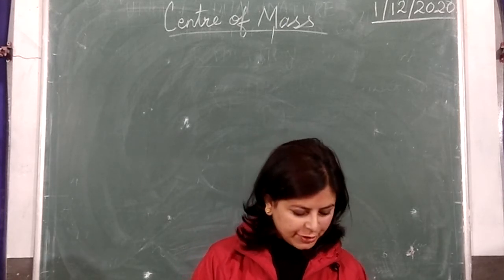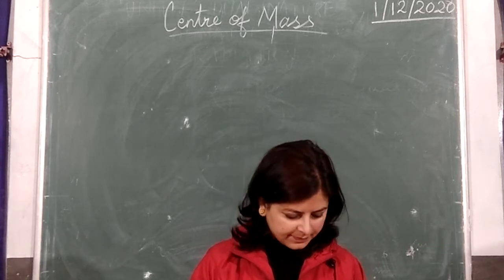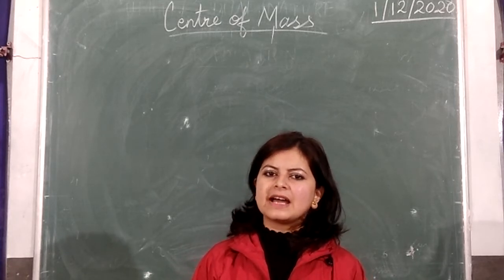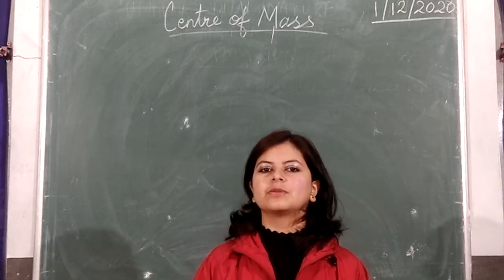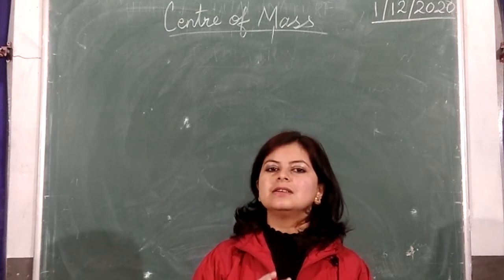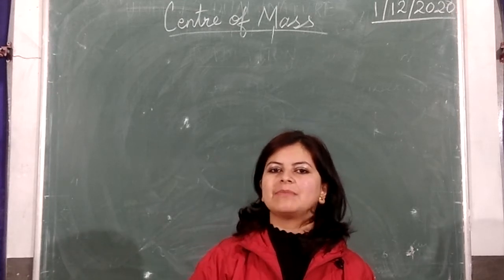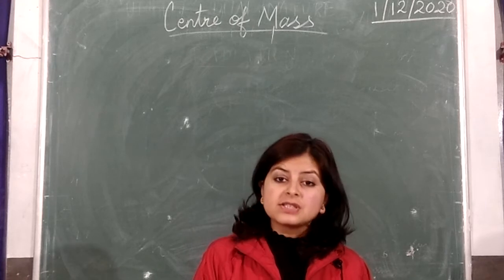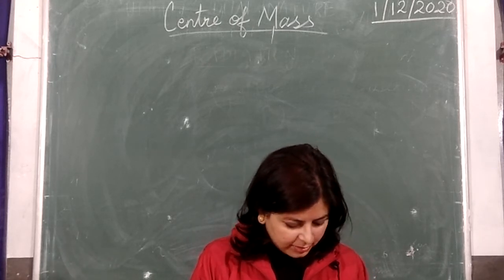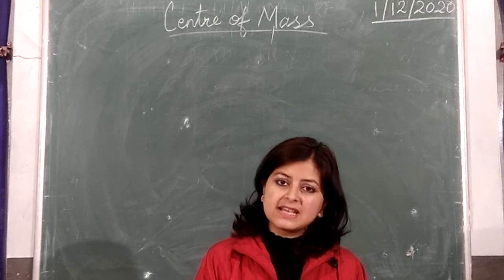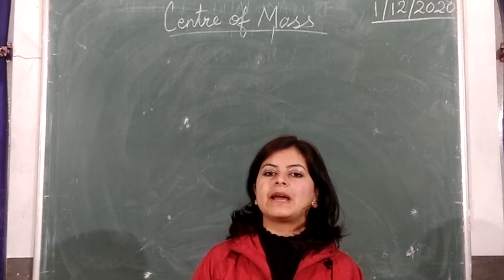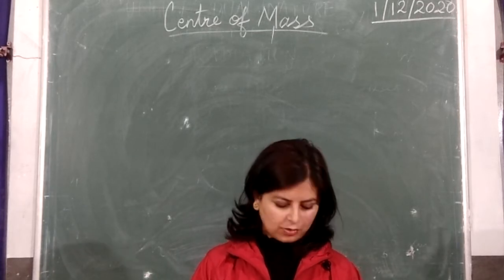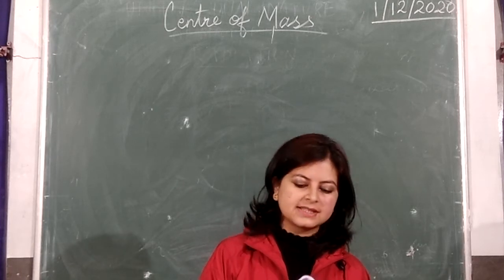So what happens in a system? You have a system moving under some external force. Then a particular point in the entire system moves as if the entire force has been acting only on that particular point. That means that is the dominant mass over the entire other masses in the system. So it behaves as if the entire mass of the system is concentrated at that particular point, and also as if the entire external force was applied only on that point. So that particular point in that system of masses is called the center of mass of the system.